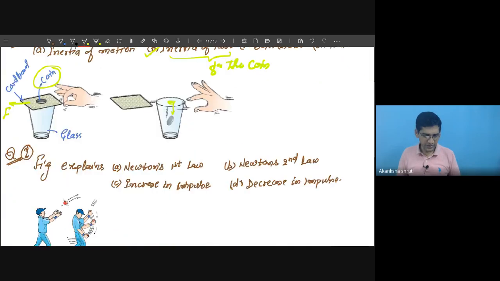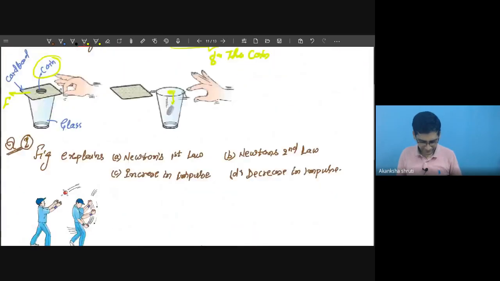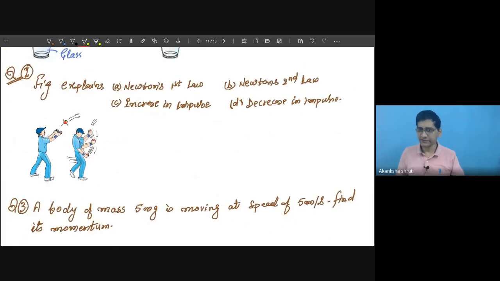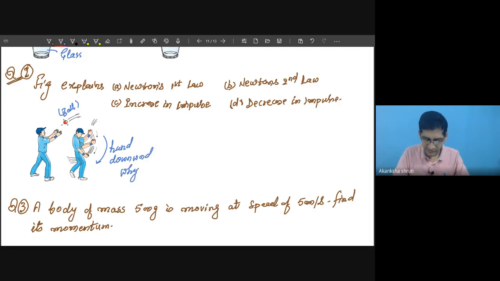Now coming to the other figure. This is the figure taken from your textbook. Here a player is catching a ball. So this is the cricket ball, this is the player. While catching the ball, the player moves his hand downward. Why? Why is the hand required to be moved downward?